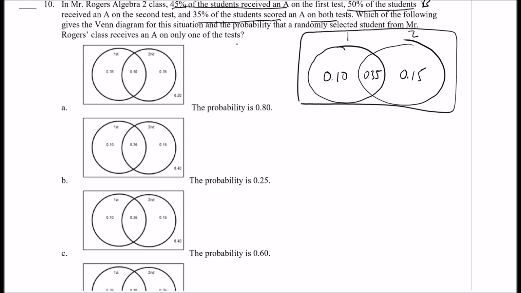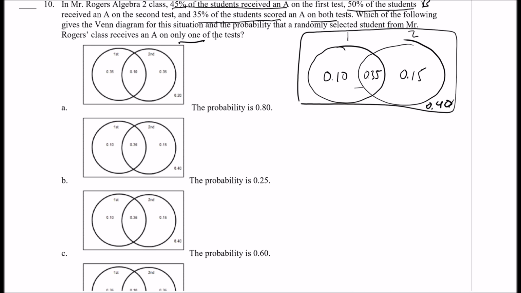All right, and so far, if you add up these totals, we have 45% plus 15% is 60%. So that means 40% of students did not earn an A on either of those tests. All right, so it says, what's the probability that a randomly selected student receives an A on only one of the tests?